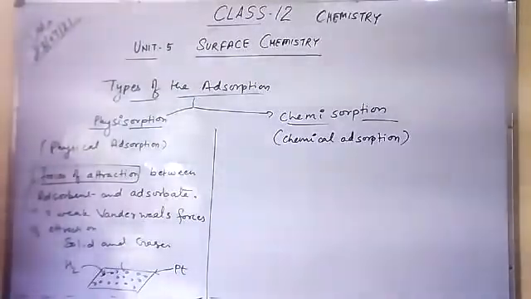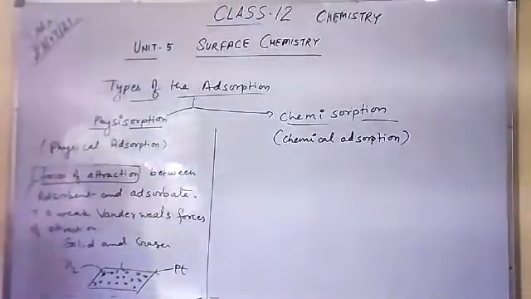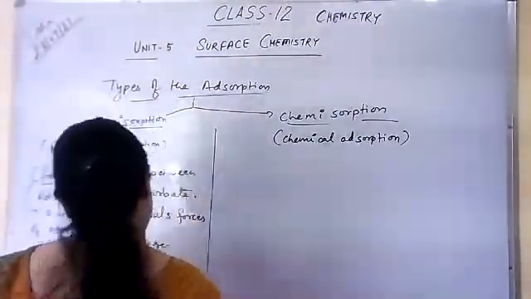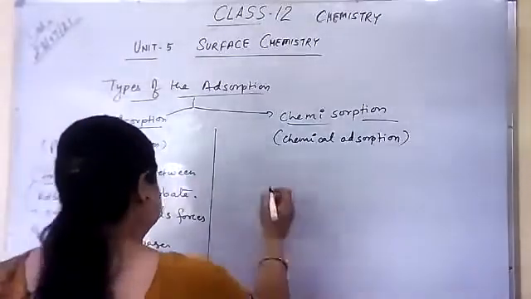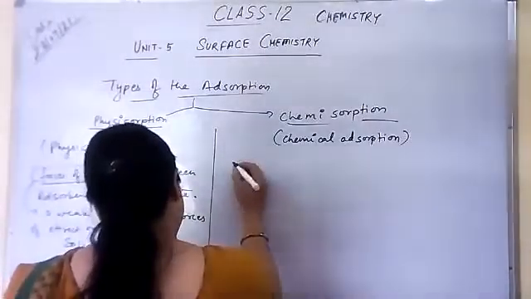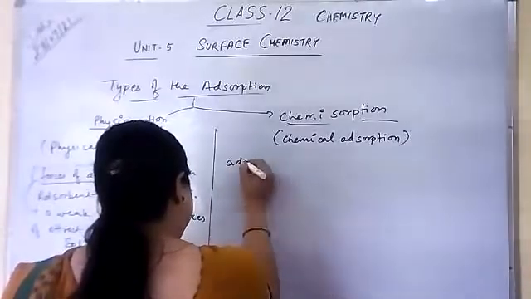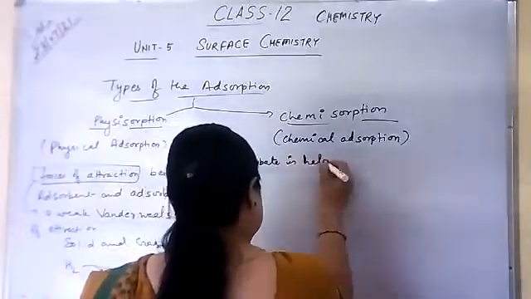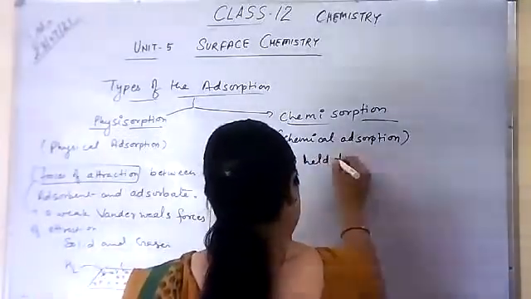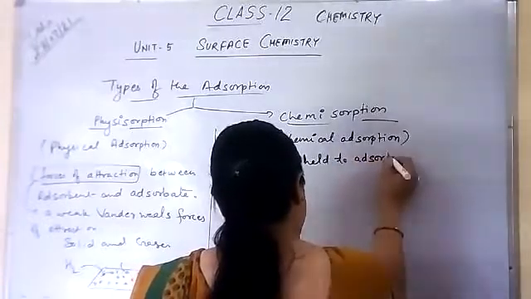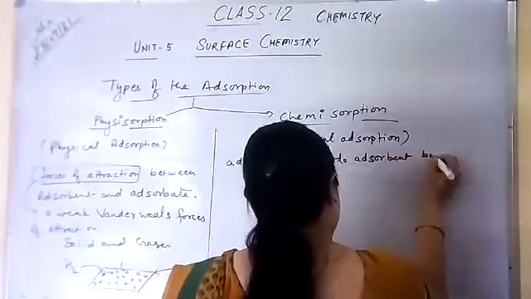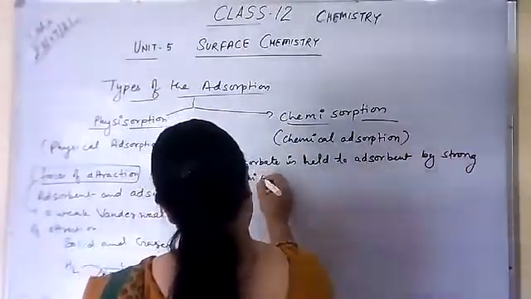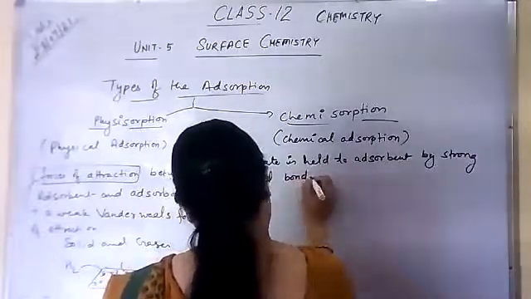Now, second is chemisorption. That means the chemical adsorption. Okay. So you can write here, in chemical adsorption, the adsorbate is held to the adsorbent by a strong chemical bond.